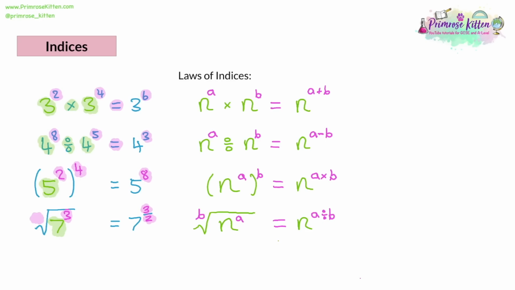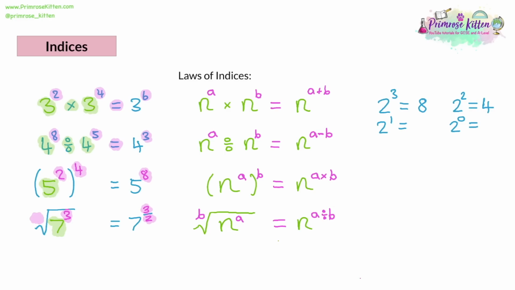Now, these are the four main rules, but there's other rules we can derive from this. Let's have a look at a little pattern here to see these rules. Let's say we've got 2 to the power of 3. That means 2 times 2 times 2, it's 3 2's multiplied together, which is 8. Then let's look at 2 to the power of 2. That's 2 2's multiplied together, that's 4. So far this is pretty easy, but what about something like 2 to the power of 1? Or 2 to the power of 0.